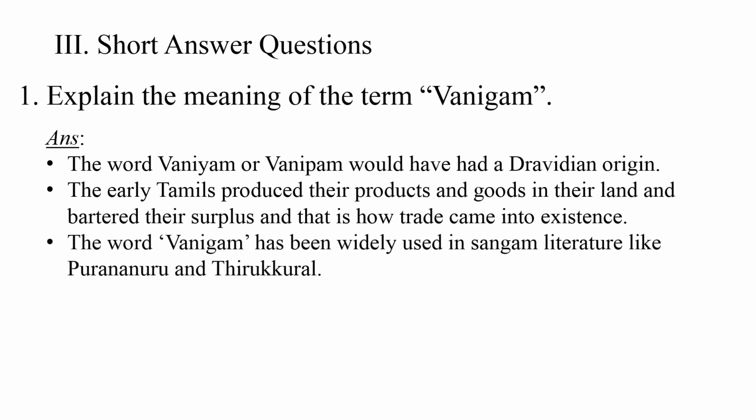Then the word Vaniham has been widely used in Sangam literature like Purananuru and Tirukkural. Write it down neatly.